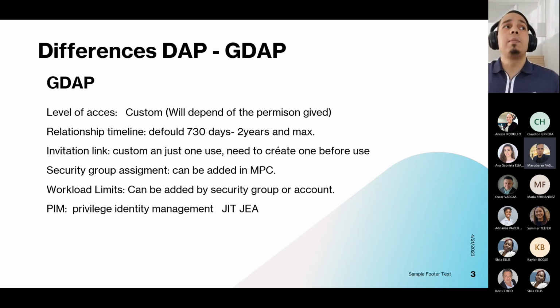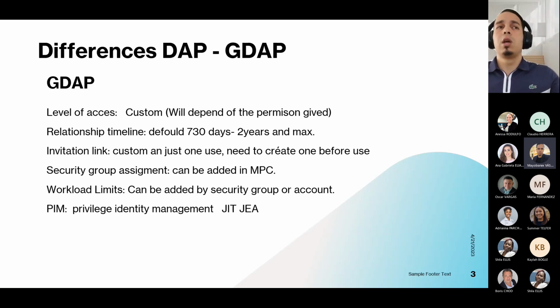But with GDAP, we have a timeline during which we will have those privileges or access for this end customer. We can configure this when we are creating that relationship.